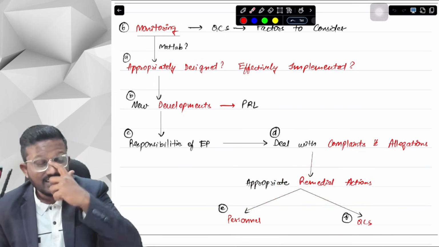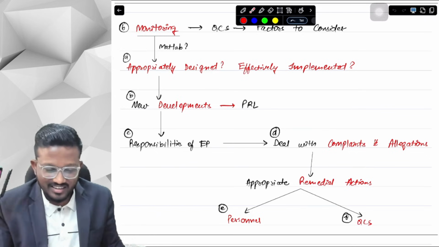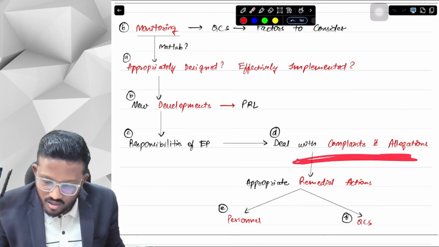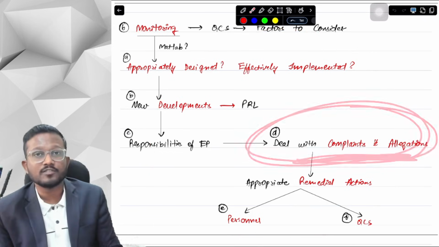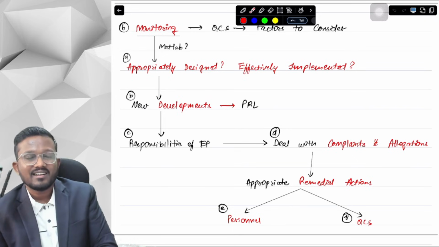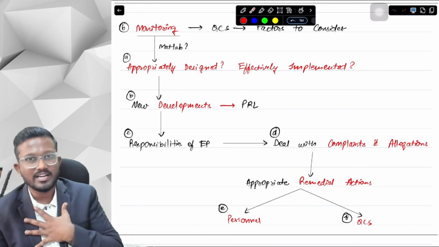Okay, yes sir. The next thing which many students would ask me after reading this answer is, sir, where are the matters that we need to consider while dealing with complaints and allegations? I have seen that my other faculty's book has these matters. They are old course. They are not part of the new course. ICAI has removed them from the ICAI study material, and I have updated my book as per the new course.